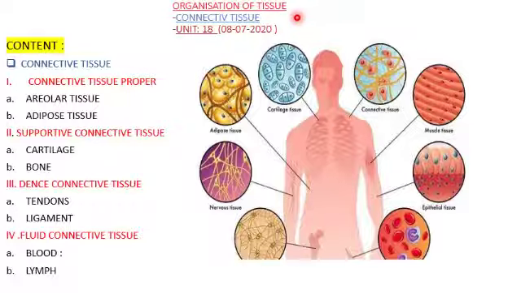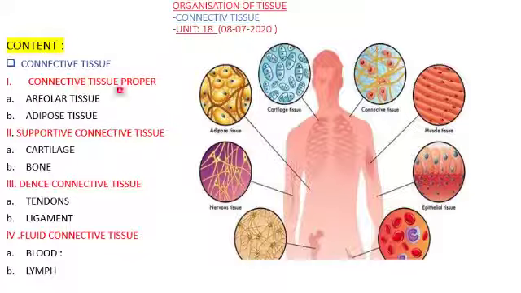So connective tissue is nothing but they are made up of matrix, a gel-like substance, and they have cells called fibroblast, and they have functions like support to the organ system. So in this content we have these topics, connective tissue.